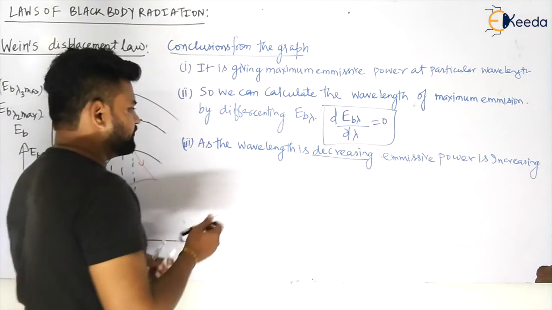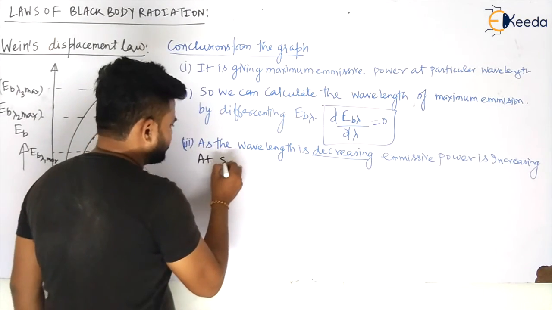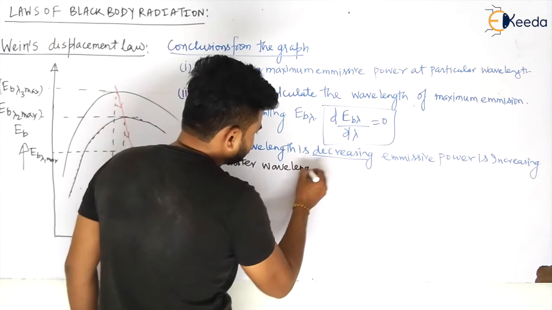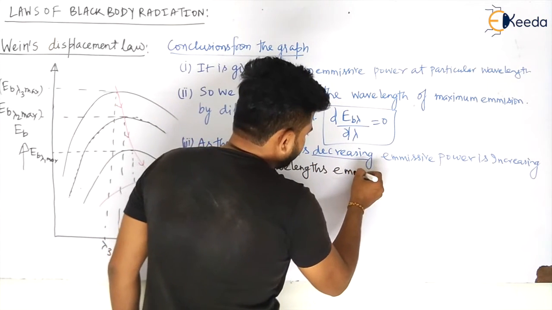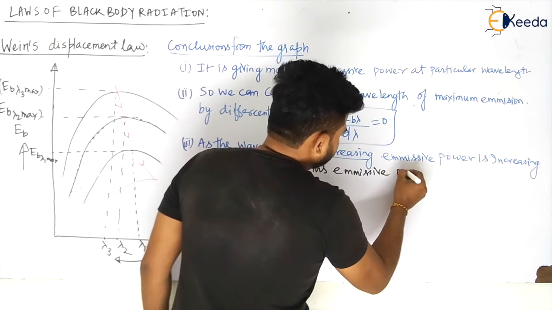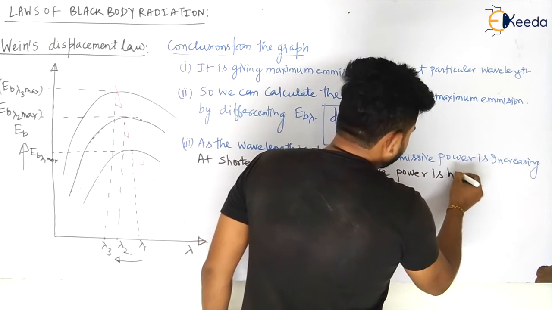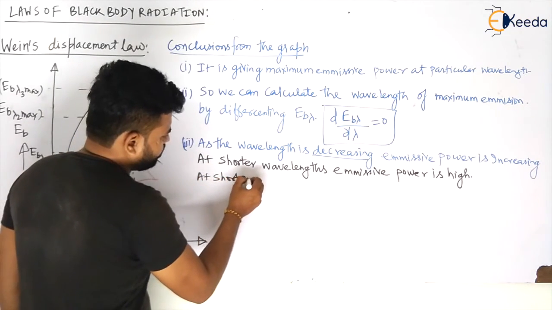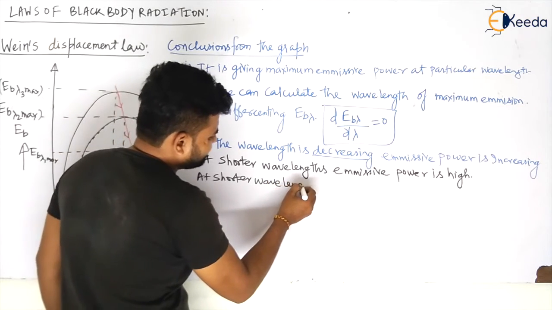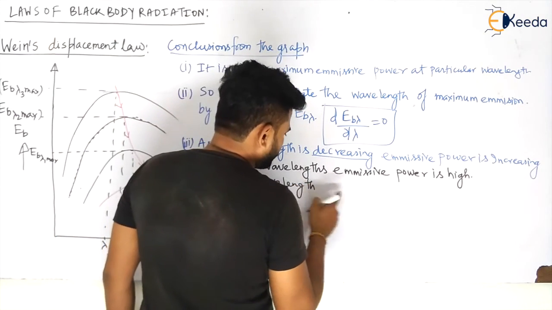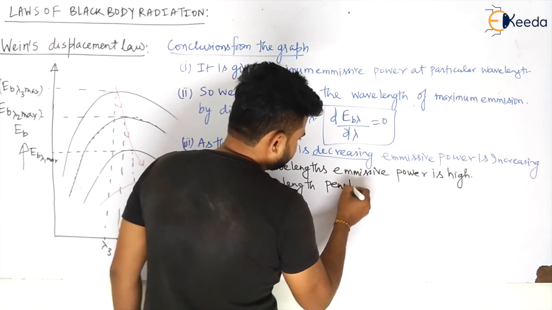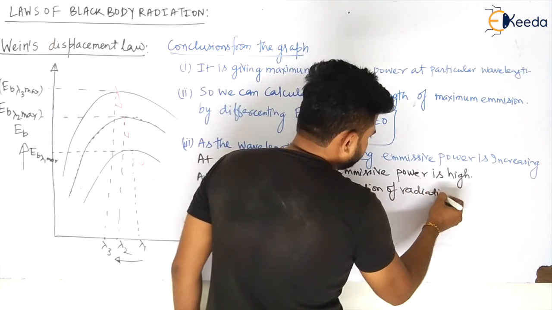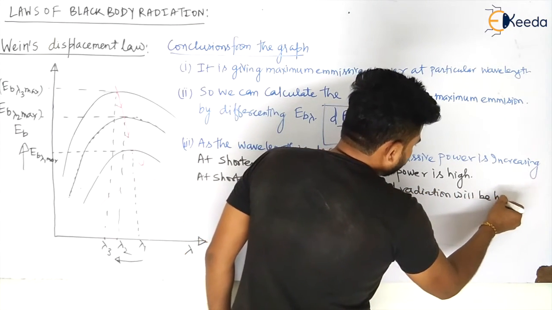That means at shorter wavelengths, emissive power is high. Or we can say at shorter wavelength, penetration will be high. Penetration of radiation will be high, my dear students.